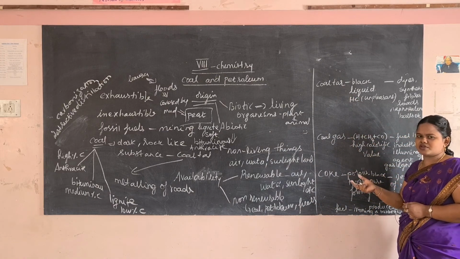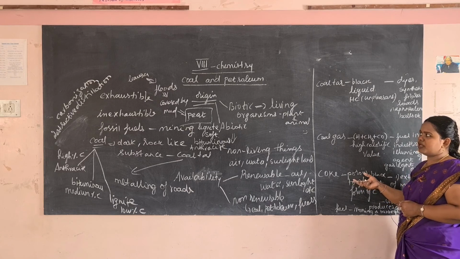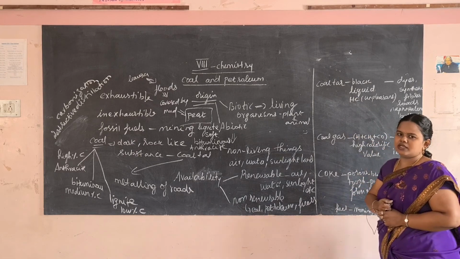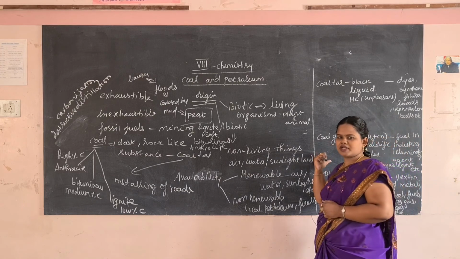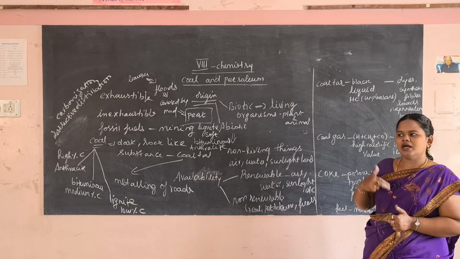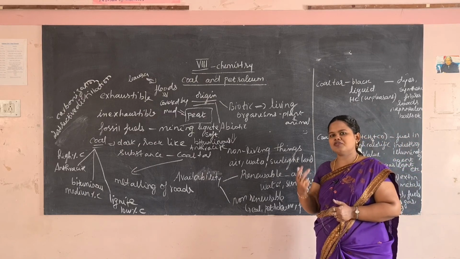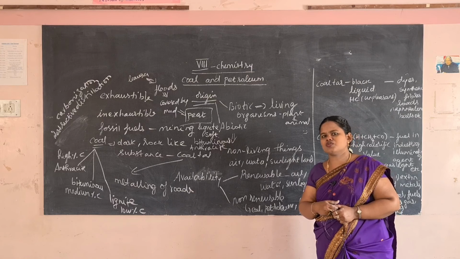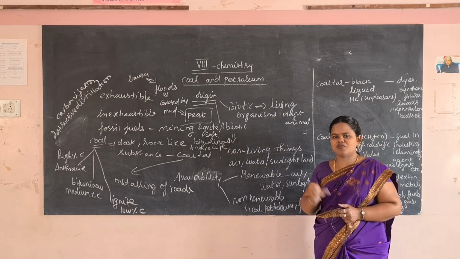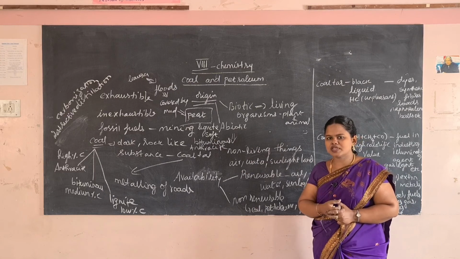A lot of other forms are also there, but we are seeing only these three. These are the examples of the products obtained through destructive distillation of coal. And we see that excessive usage will lead to depletion of these resources. So in order to avoid this depletion, we must be very careful in using these resources.